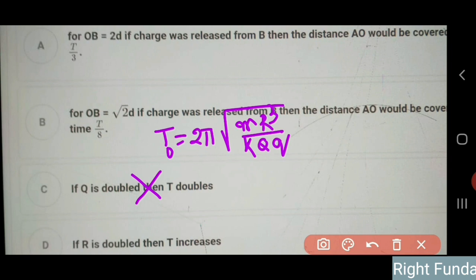Then if R is doubled, then T increases. Yes, R is in the numerator there. So if this R is doubled, then T increases. So we got that this is wrong, this is wrong, this is wrong, and the correct one is equal to 2T by 3 which we obtained. So we discussed the questions. They were very good questions. The concept of simple harmonic motion has been discussed in this one.